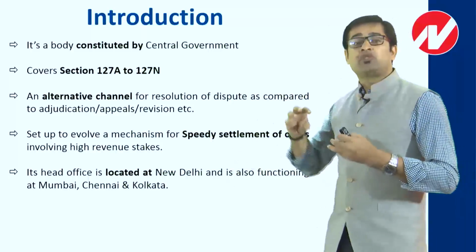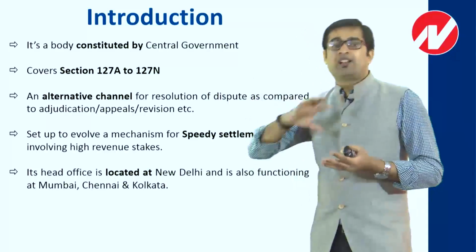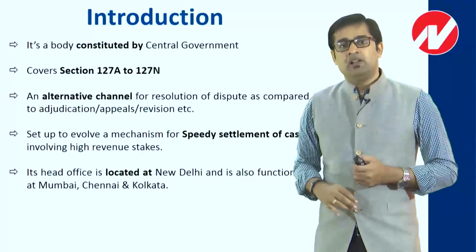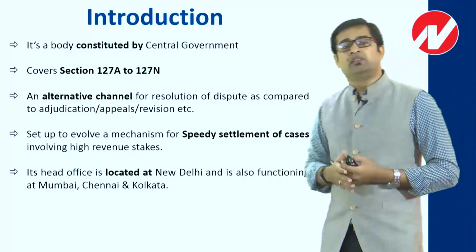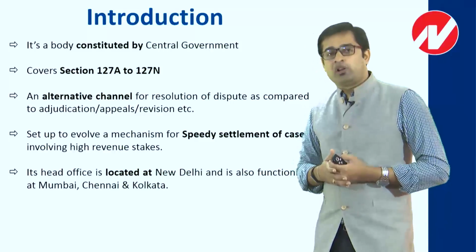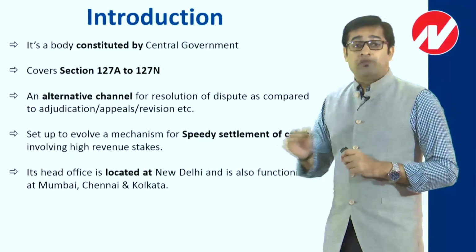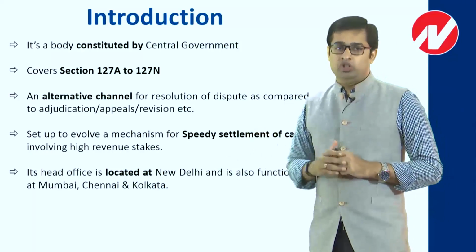Now with regard to the setup that has been done, the settlement commission has its head office located at New Delhi. Over and above that, it has 3 offices. One is in Mumbai, another is in Chennai, and another is in Kolkata. So basically it operates at 4 locations. An aggrieved person will always address the chairperson of the settlement commission, who is situated at New Delhi.